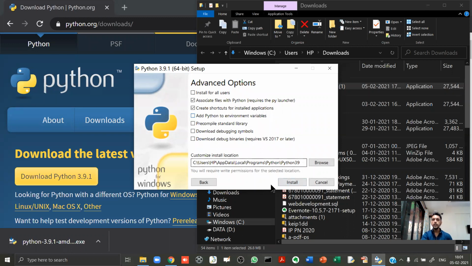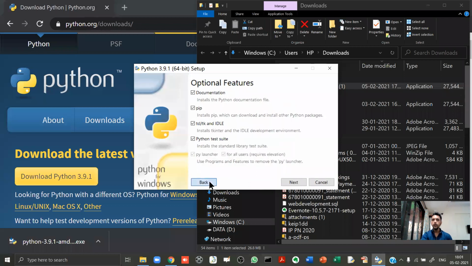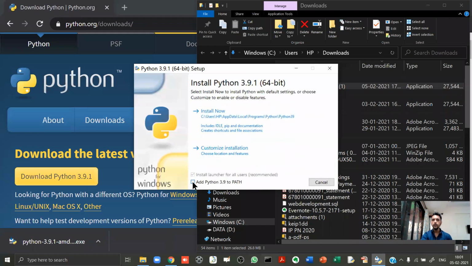All right. So please keep one thing in mind. Always put a tick mark over here. This is very important. Otherwise, you may have problems later on. Not many teachers are aware of this. And then later on, when there are problems, not many teachers can solve those problems. So anyway, I put a tick mark over here.